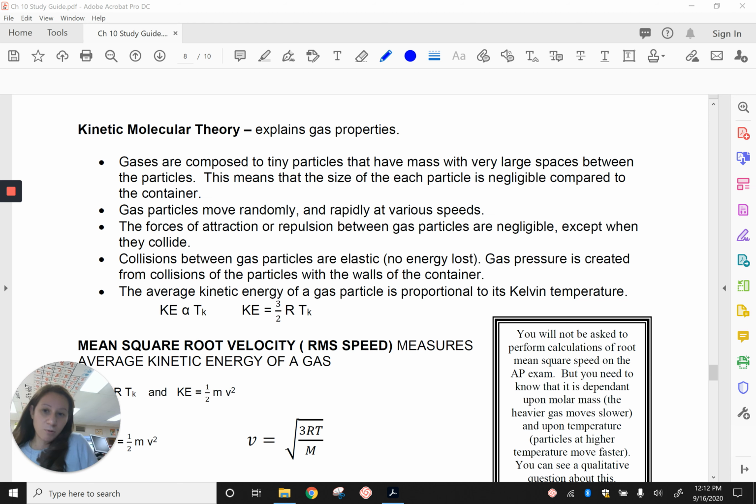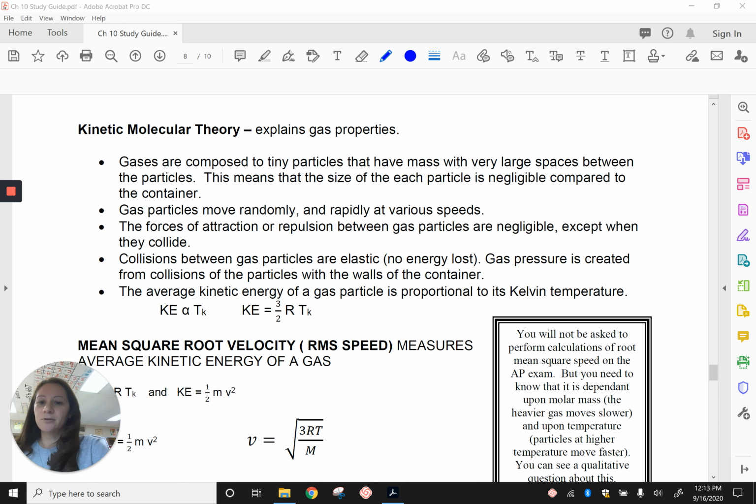So gas particles, of course, have intermolecular forces, but because they're so small and they're so spread out, they're so far away from each other, that attraction is negligible. The only time that attraction is not negligible is when the gas particles collide together. Then, they're in close proximity to each other, and so the intermolecular forces are significant then. But usually, gas particles are so far away, so we can kind of ignore that attraction and say that there's not really any intermolecular forces between gas particles.